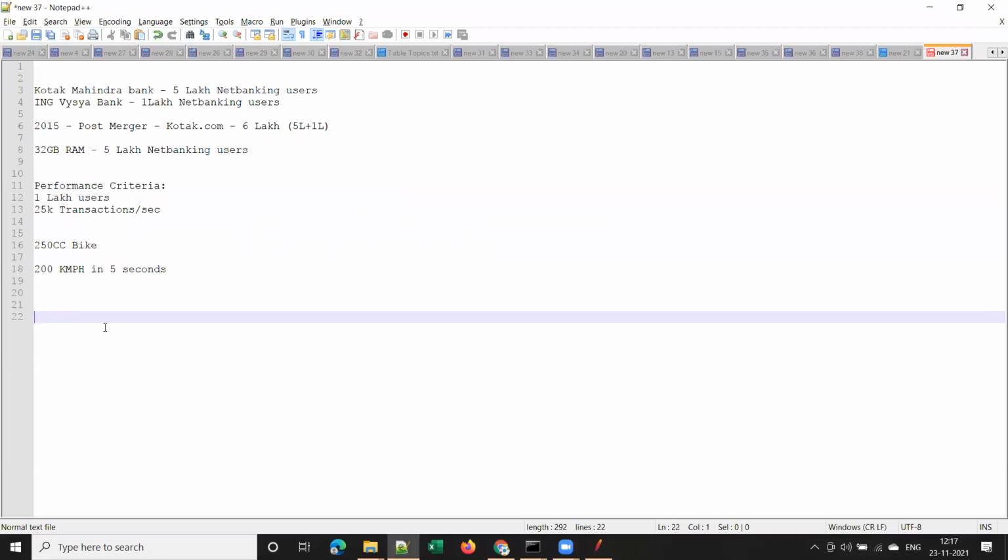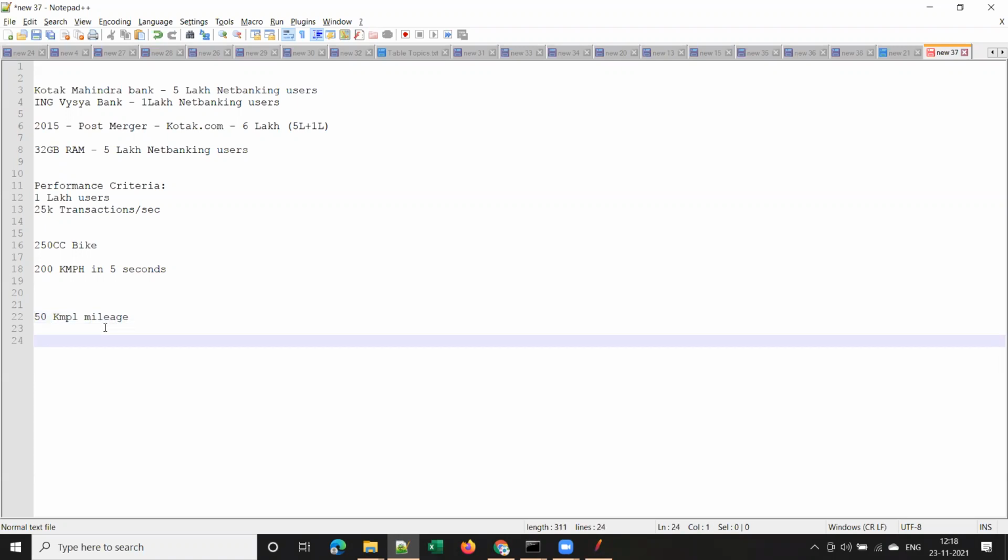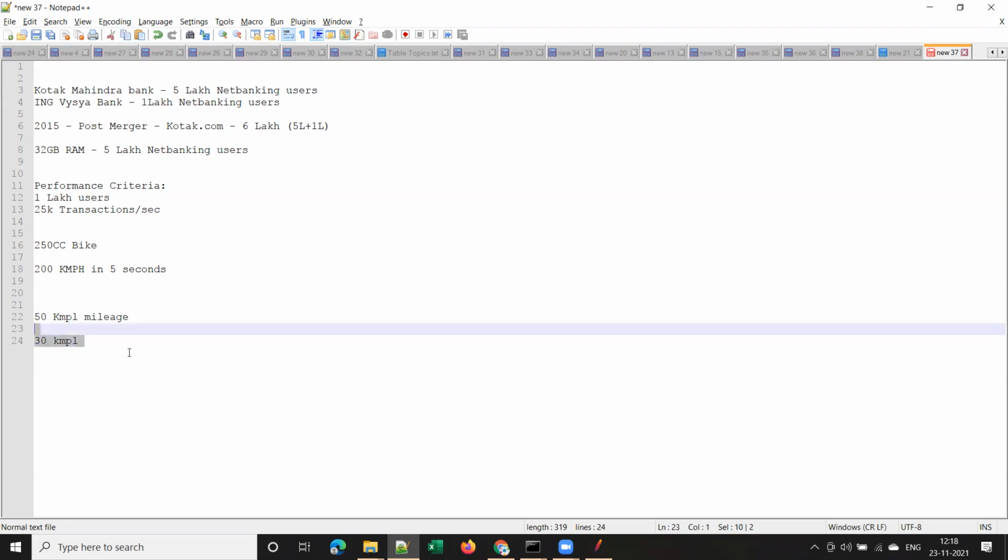Suppose you bought a new vehicle, and the salesperson told you that you will get 40 to 50 kilometers of mileage. Let's say, for example, he told you that you will get 50 kmpl, kilometers per liter. And let's assume that you are getting only 30 kilometers per liter. So then what will you do, guys, generally? If you are getting lower mileage than expected, what do you generally do?